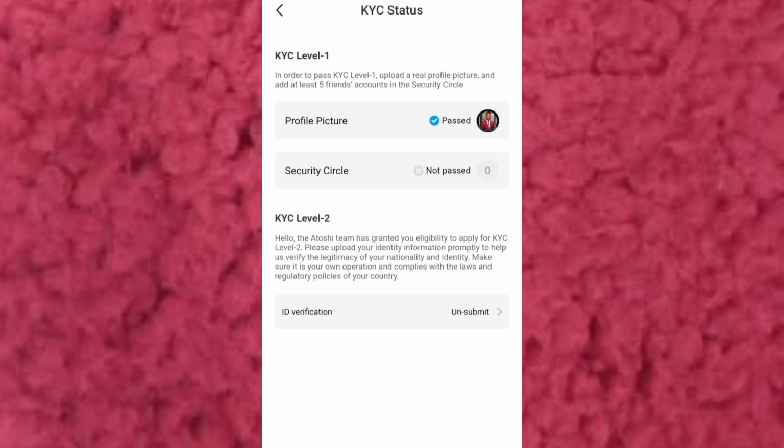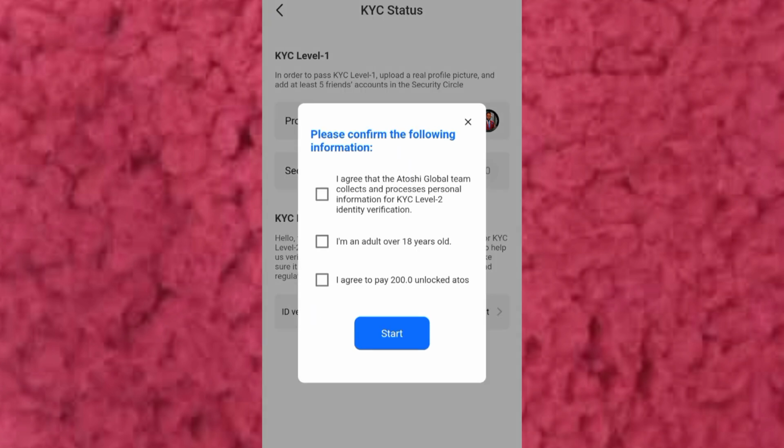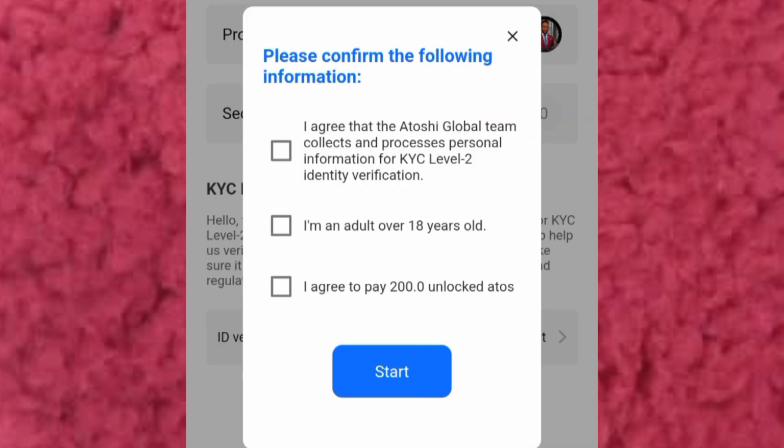So I just took it to where the KYC is. This KYC is what you need to do to make sure that you get verified, and then you can place your withdrawal. As you can see, I've only passed the first KYC because I just joined, and I'll be referring a lot of friends too. After then, you see places where you can confirm that the following information is true. It's just a process of doing KYC.